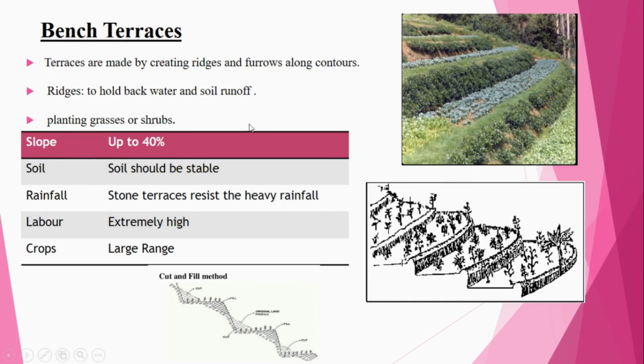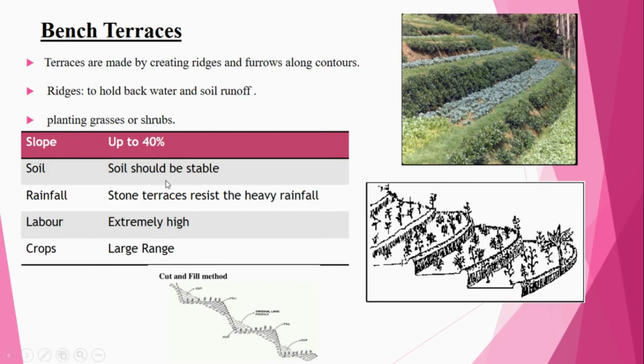If the slope gradient is up to 40%, there you can use bench terraces. Why are they considered here? You can see that from one slope to another slope, it acts like a table. Regarding rainfall, stone terraces resist heavy rainfall, whatever you are giving here, the chipping and everything. So if there is heavy rainfall, there you can go for the provision of bench terraces.